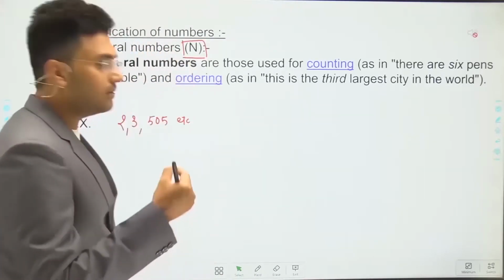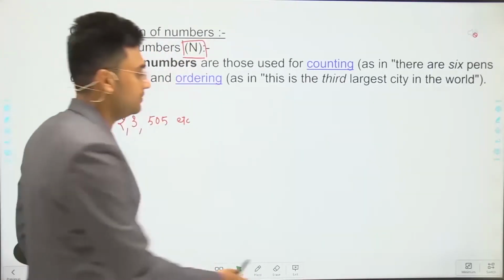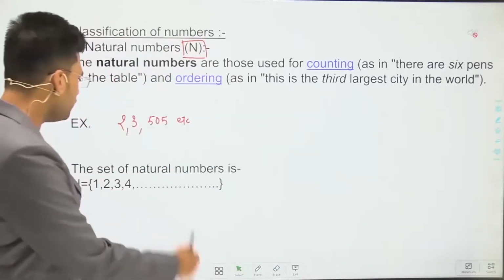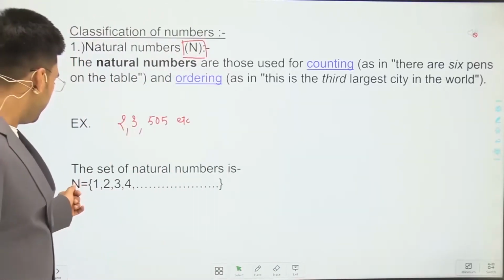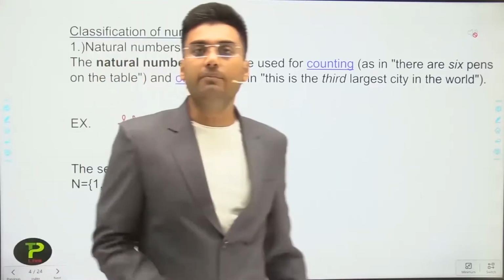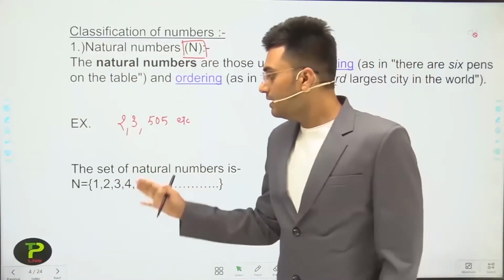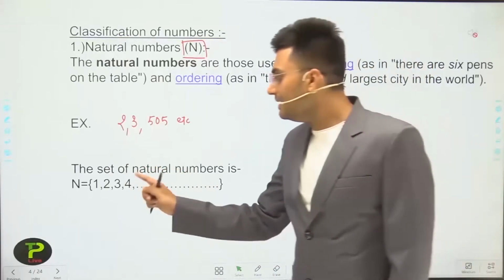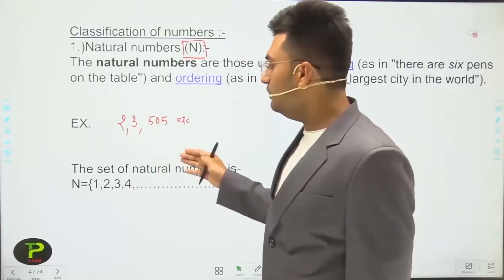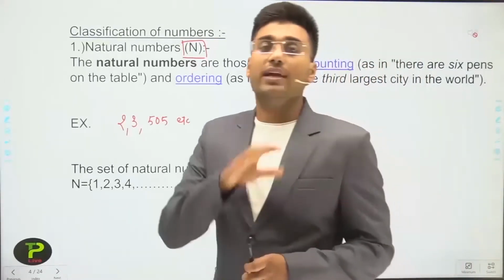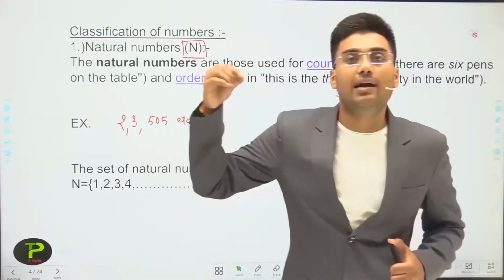Now let's discuss the set of natural numbers. The set of natural numbers is N, and we write N = {1, 2, 3, 4, and so on}. What is the meaning of "and so on"? We cannot calculate the largest natural number.